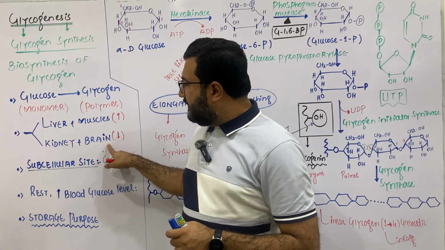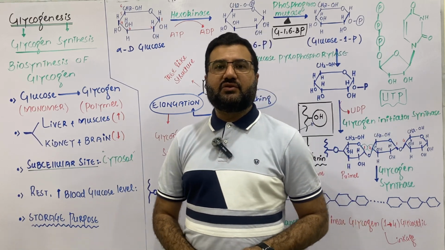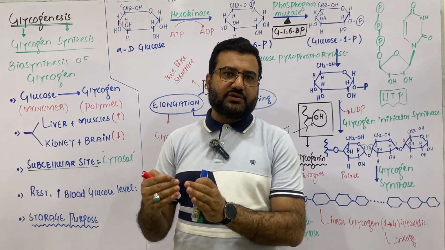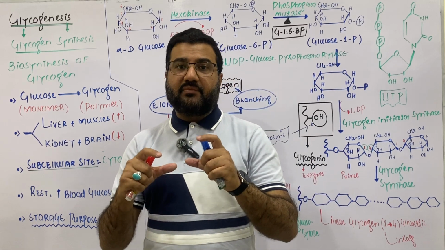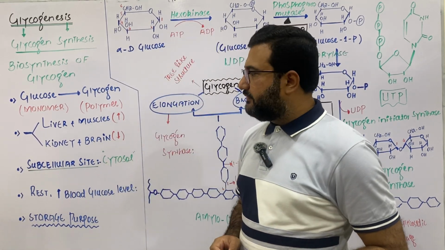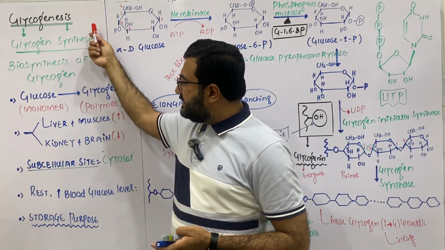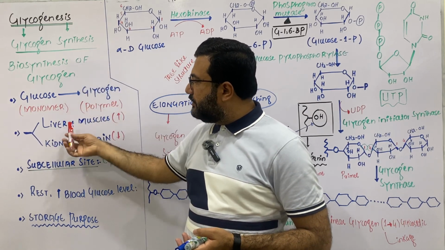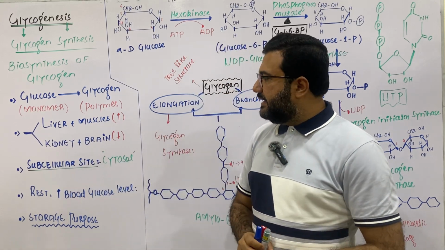And in case a person is having hypoglycemia or low blood glucose level, then the glycogen stored in the brain cells is converted to glucose, and that glucose is used by the brain cells for their normal functioning, as the brain cells can make use of only glucose for the production of the energy required for their processes. So glycogenesis takes place in the liver and muscles, and a large amount of glycogen is stored in liver and muscles, and a small amount is stored in the kidney and brain.